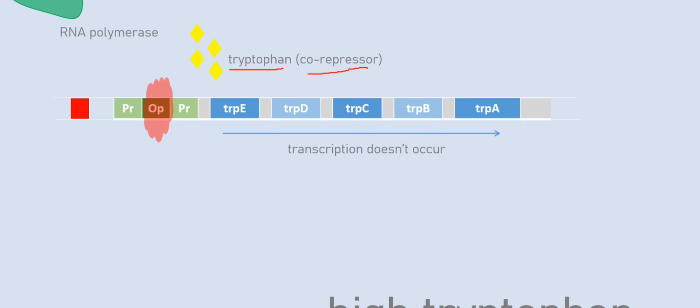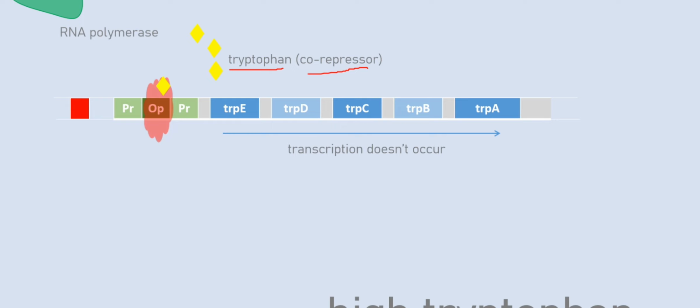So it helps in repressing the transcription process. For the repressor to be active, the tryptophan binds to the repressor, and then the repressor now will be active.